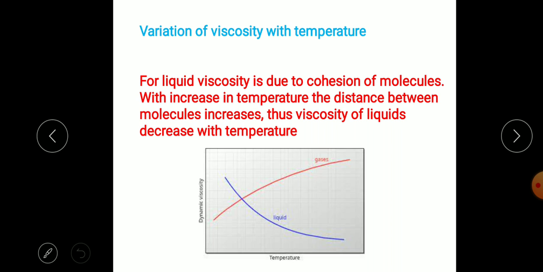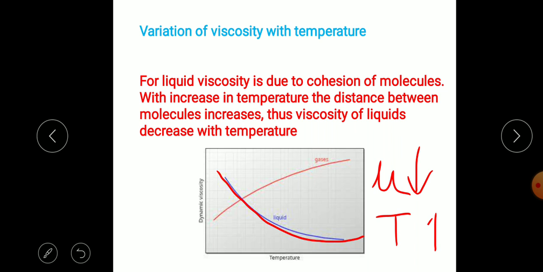So we consider first the variation of viscosity for liquids. This graph shows that as the temperature goes on increasing, viscosity decreases. Suppose dynamic viscosity goes on decreasing when temperature is increased.